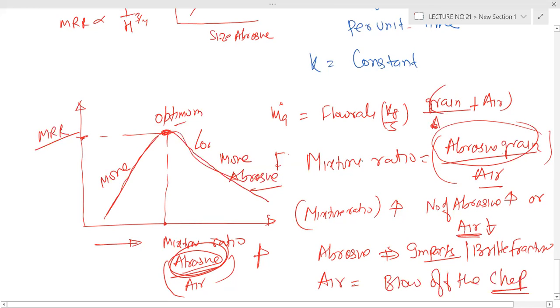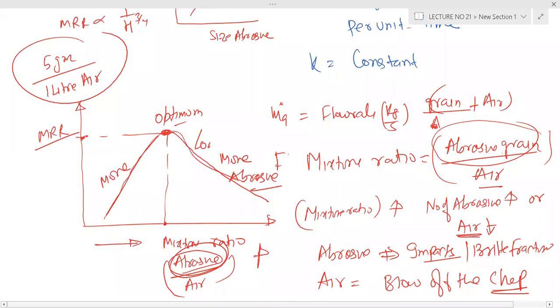Mixture ratio is not a flow rate. It is the ratio of abrasive divided by air. Suppose you have 5 gram of abrasive divided by 1 liter of air. That is the ratio. Is it clear, Ravichandran?